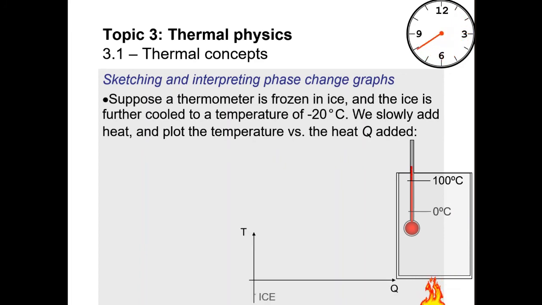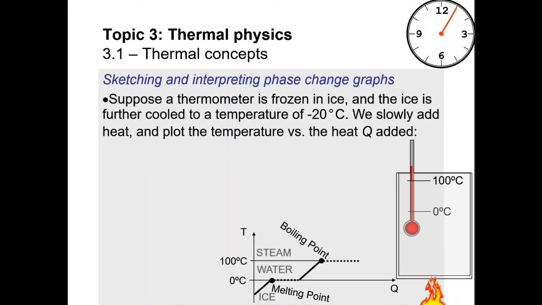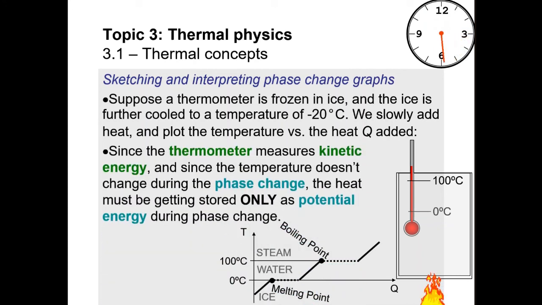So we have ice at minus 20, temperature rising, and then melting and turning into water, and the temperature of the water rises to 100 degrees Celsius, starts boiling, but the temperature remains constant, and then turns into steam.